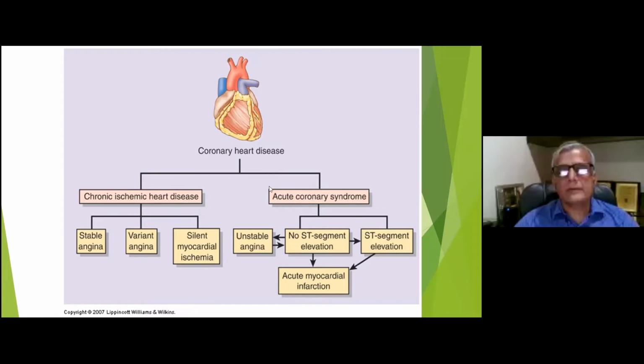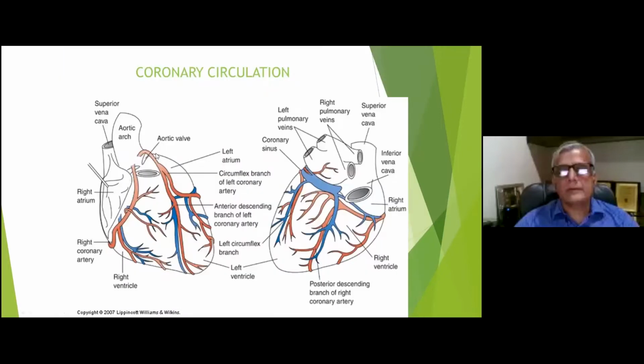We all know that we have two major coronary arteries. One is the left and the other is the right coronary artery. And the left coronary artery is divided into two branches, the left anterior descending and the left circumflex, which mainly supply blood to the heart and are the main suppliers of oxygenation.